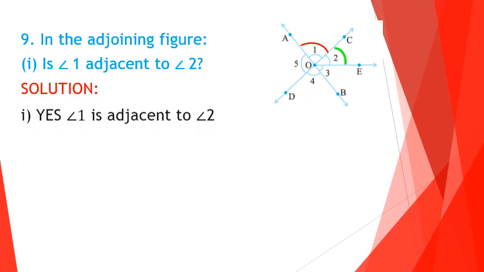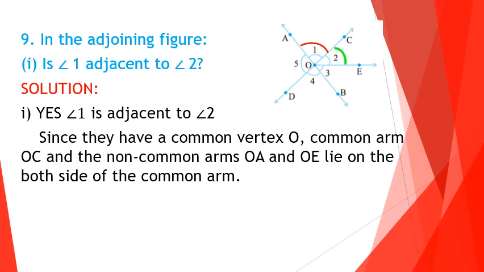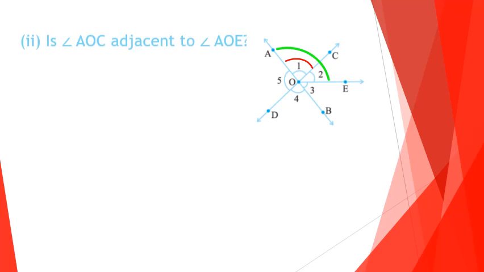Now we can see how to write the steps. Angle 1 is adjacent to angle 2. Yes, angle 1 is adjacent to angle 2. Write down the reasons. Why? Since they have a common vertex O, common arm OC, and the non-common arms OA and OE lie on both sides of the common arm OC.